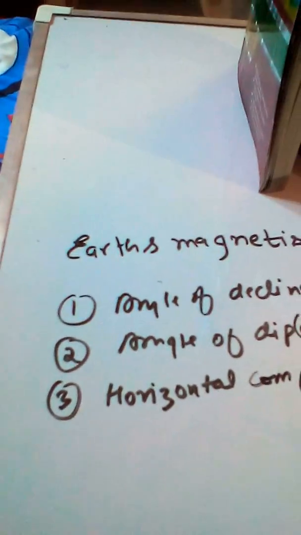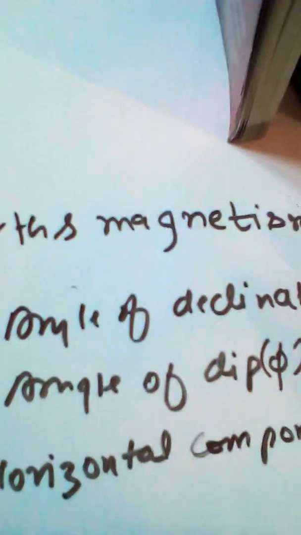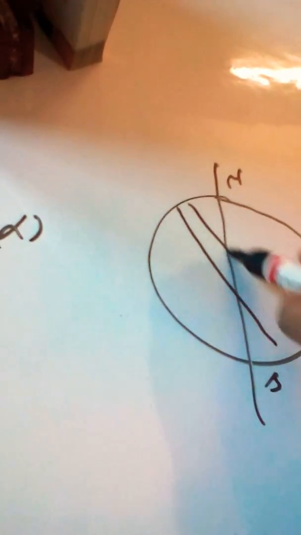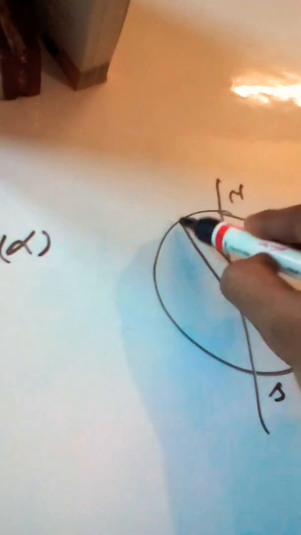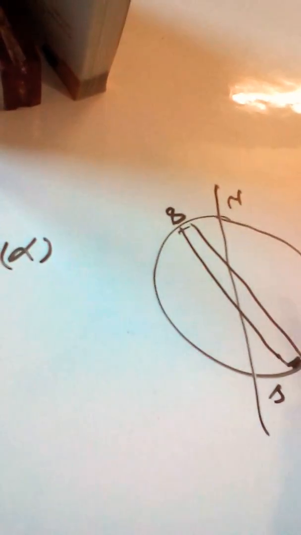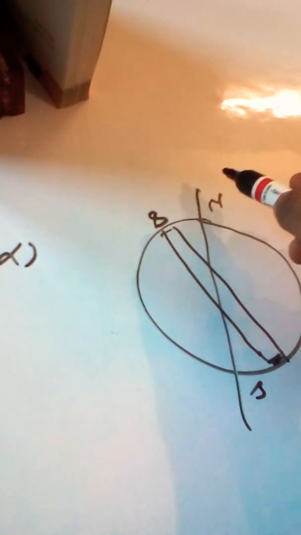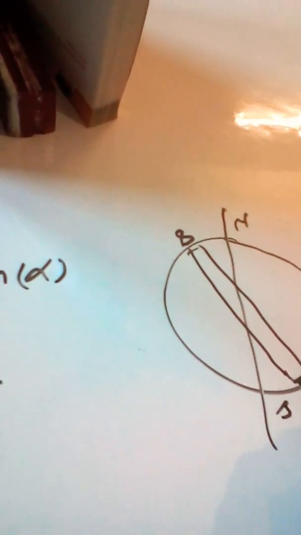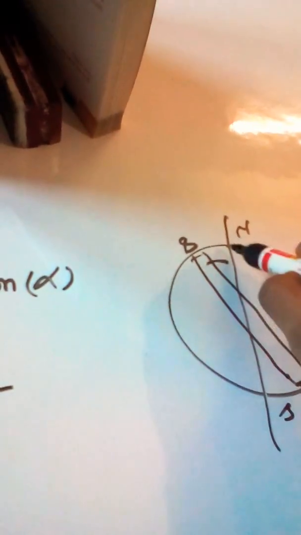So angle of declination. Before we understand this, we need to understand something about Earth magnetism. Say this is the Earth, and we know that Earth's north pole and south pole are here, north and here south, and the direction of Earth magnetism is just like this. In actuality, magnetic south is along the north side of the geographical Earth axis, and this is the north, just opposite, and the angle between them is 11.5 degrees, which is a fixed angle.